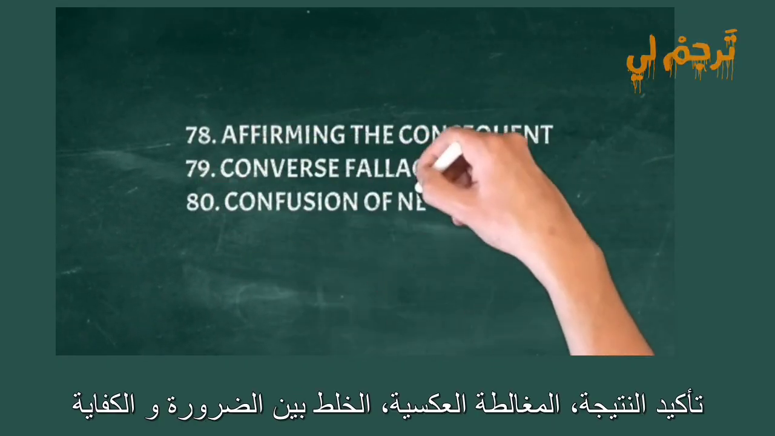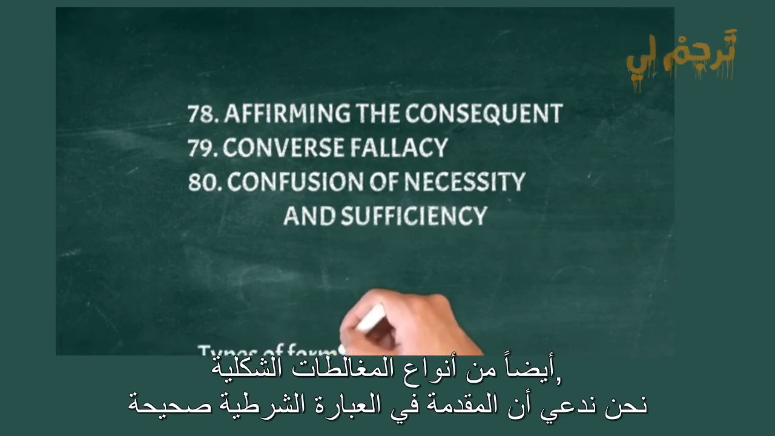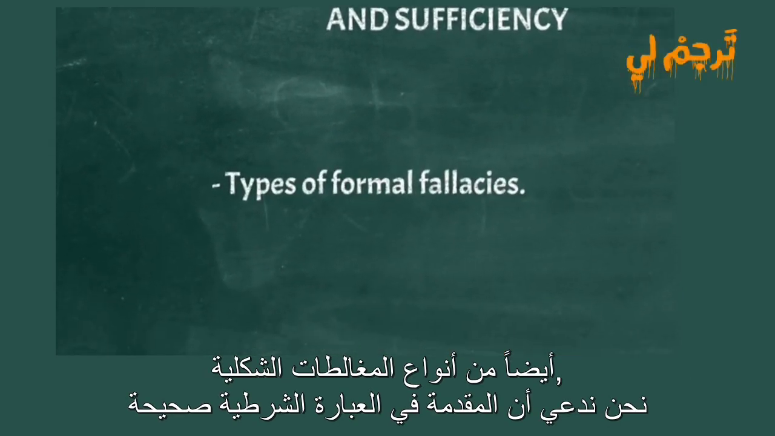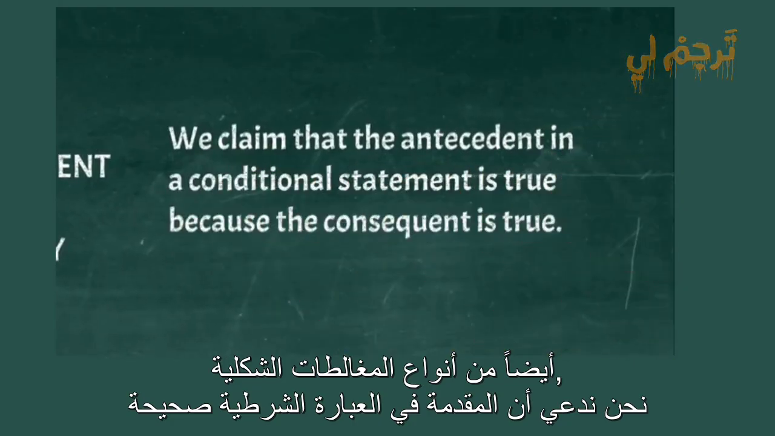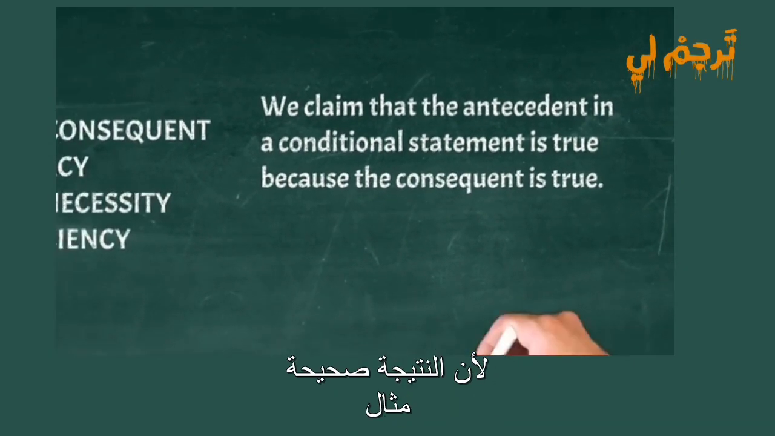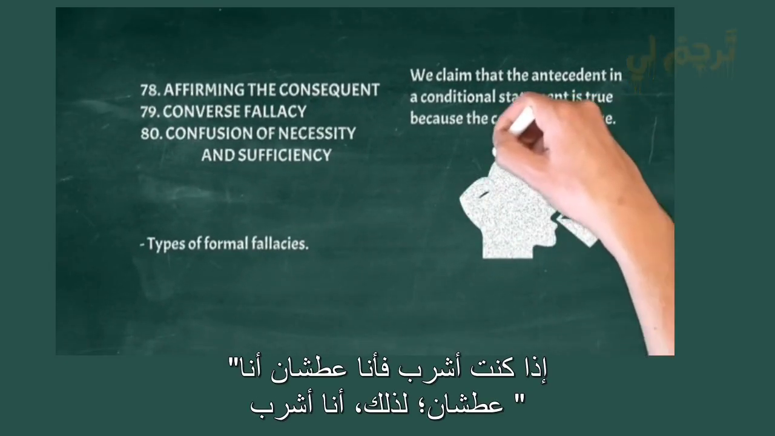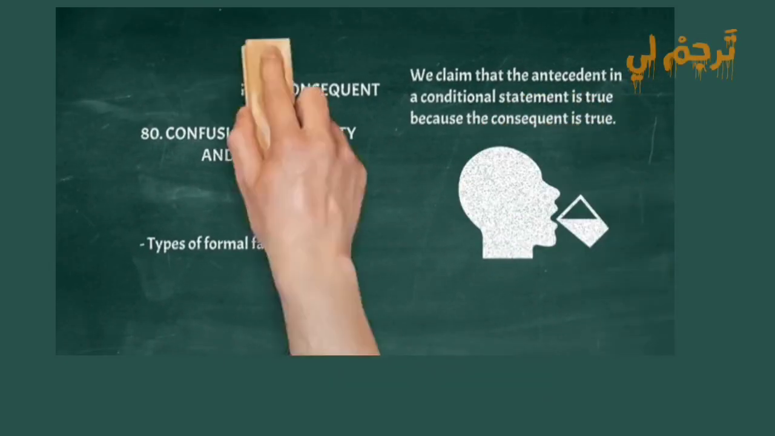Affirming the consequent, converse fallacy, confusion of necessity and sufficiency. Also types of formal fallacies. We claim that the antecedent in a conditional statement is true because the consequent is true. Example: If I'm drinking then I'm thirsty. I'm thirsty, therefore, I am drinking.